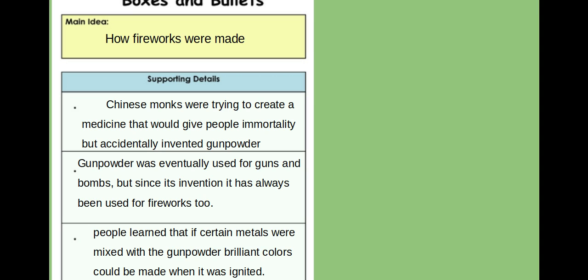And my supporting details that show why are Chinese monks were trying to create a medicine that would give people immortality, but accidentally invented gunpowder. Gunpowder was eventually used for guns and bombs, but since its invention, it has always been used for fireworks too. People learned that if certain metals were mixed with the gunpowder, brilliant colors could be made when it was ignited. So my 3 supporting details prove that the main idea of this passage is how fireworks were made. I'm not just pulling out any random sentence from the story. I am very specific in the details I choose because they need to prove your main idea.